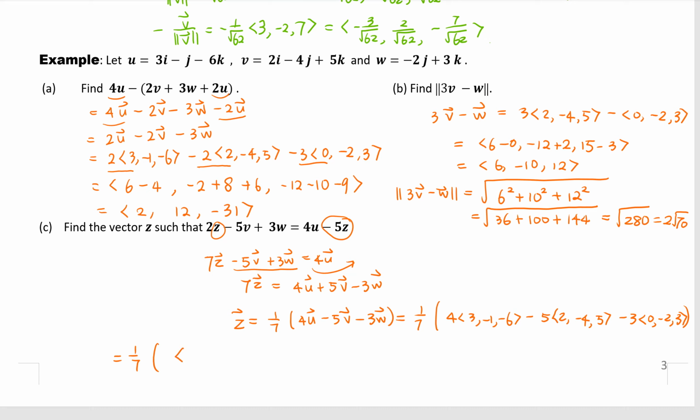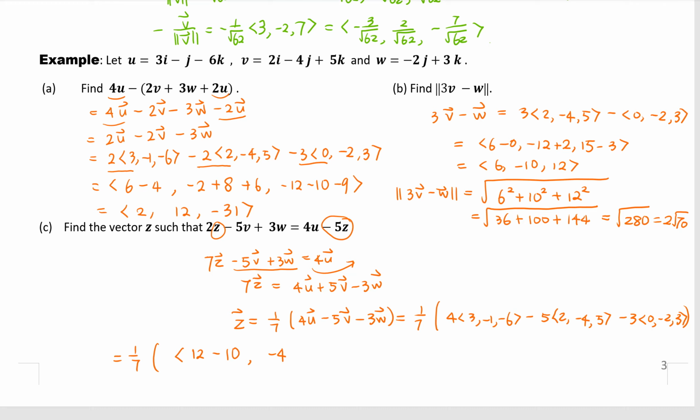So for the first component, 4 times 3 is 12. Then minus 5 times 2 is 10. Minus 3 times 0 is 0. Okay, second component, 4 times minus 1 is minus 4.